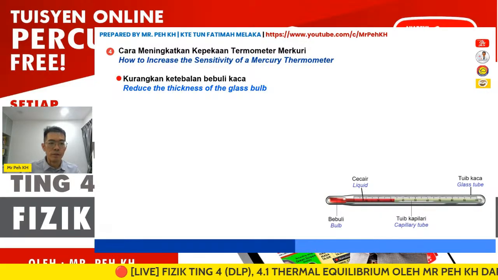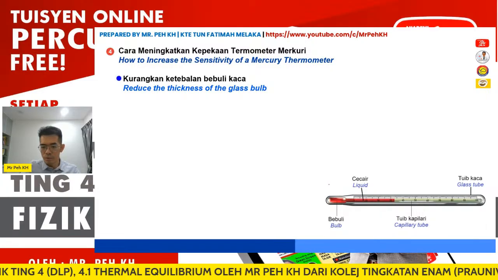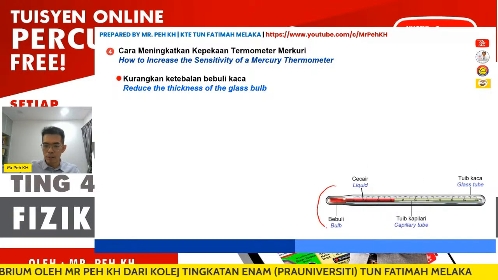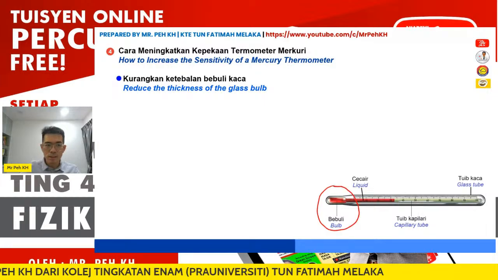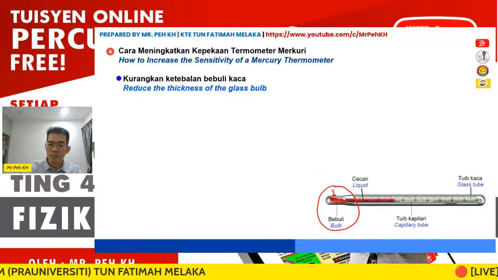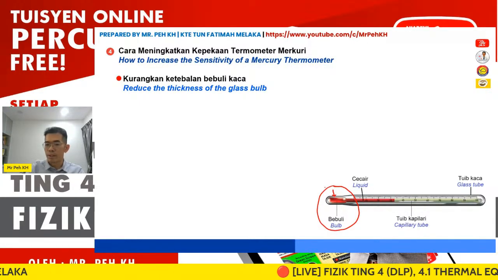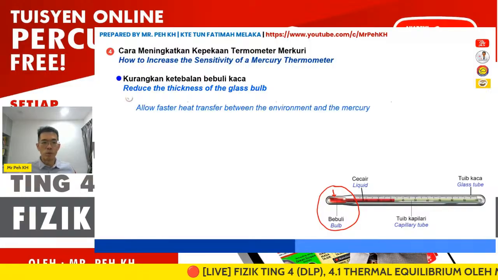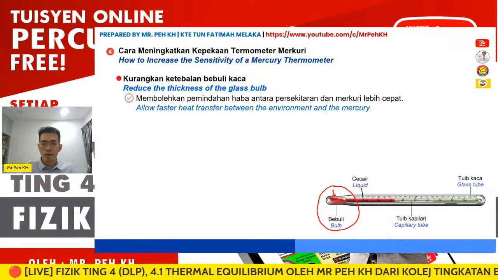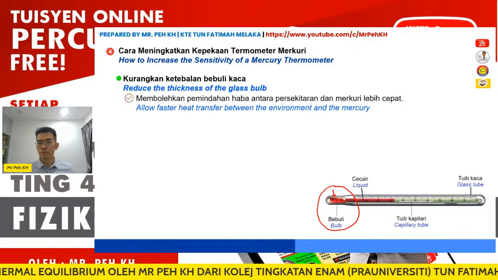The first will be to reduce the thickness of the glass bulb. If you look at the thermometer diagram here, the bulb will be here. The glass thickness at the bulb should be thinner so that the sensitivity can increase, where the heat transfer will occur easily. You can see here, a lot faster heat transfer between the environment and the mercury. So this is how you give your reason for your section C or B.